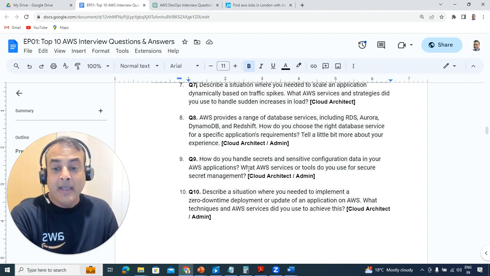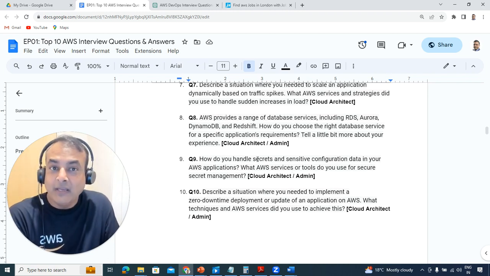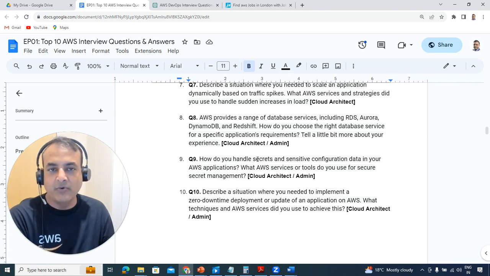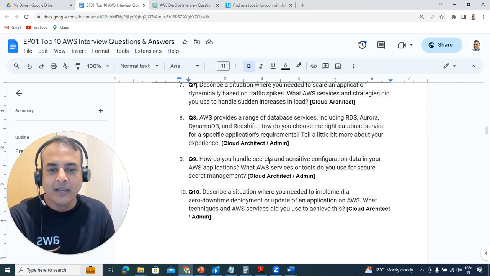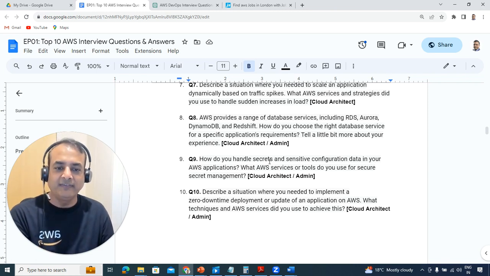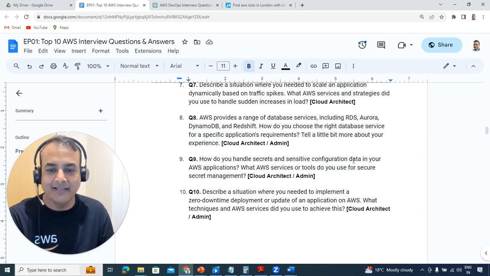Then another one, security, again more about security administration. They want to make sure that if you're managing their cloud environments as an administrator, as a DevOps person, as an ops person, as an architect, you're taking care of security, secrets, and sensitive information. How do you handle sensitive information or data for applications on AWS?